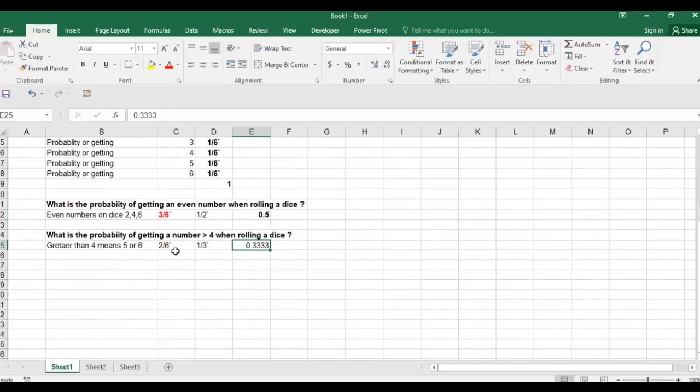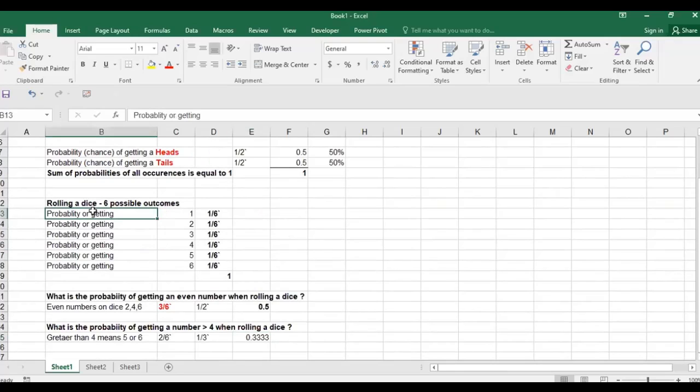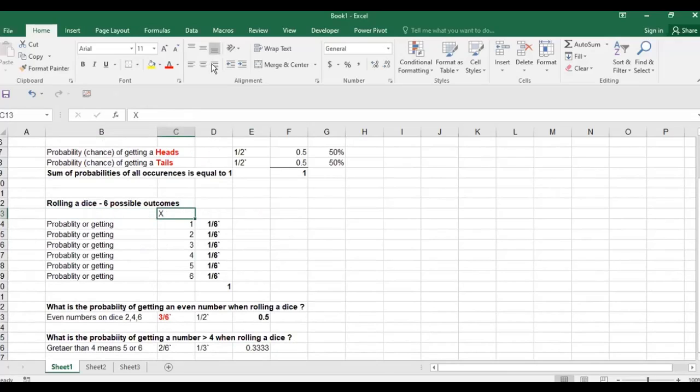So what you should remember is this thing, you should call it X. X means the outcome. And this is called P of X. P of X means probability of X. Okay. So X and P of X. X means any outcome. You've got outcomes like 1, 2, 3, 4, 5, 6. Any one of these you call X. And then you have the probability of this outcome, you call it P of X.